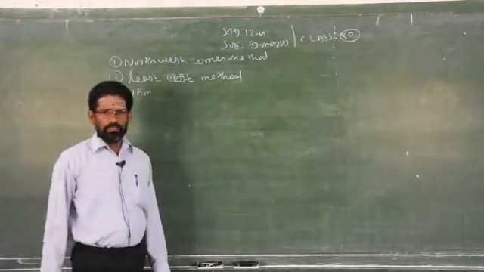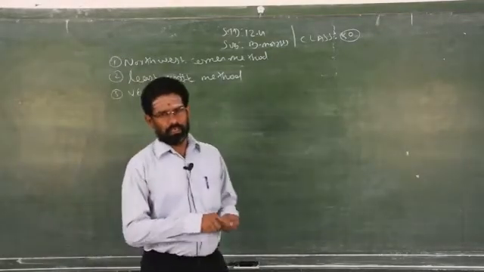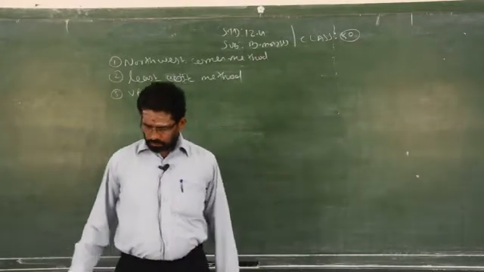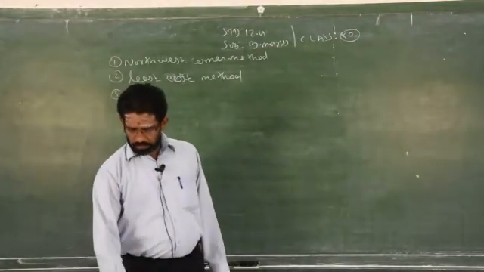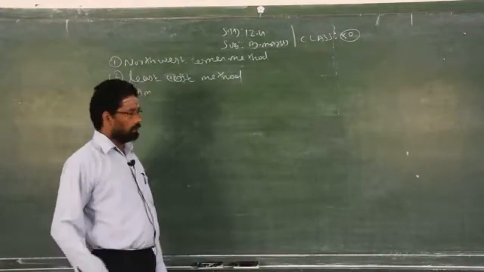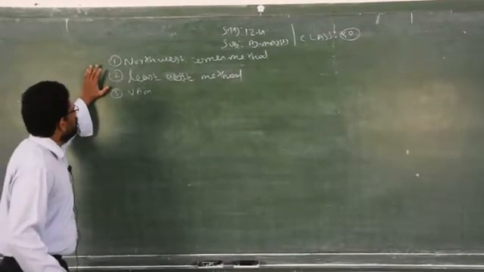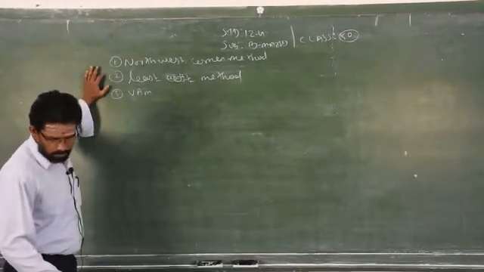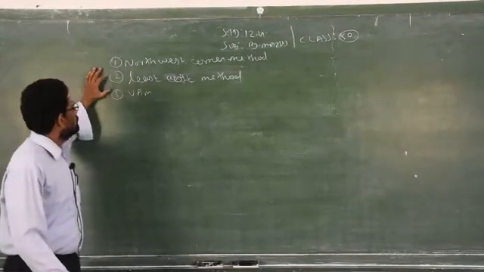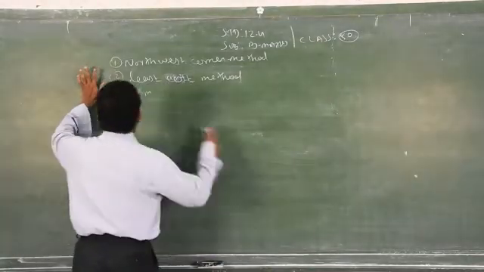All these three are so simple. Clear? Here and there some problems will come, which are there in the examples. Once we complete the exercise, if you have any doubt in the example problems, then we will go to those examples. Clear? Now, these are the three methods to solve transportation problems: first is the north-west corner rule, second is the least cost method, and third is VAM, that is Vogel's approximation method.